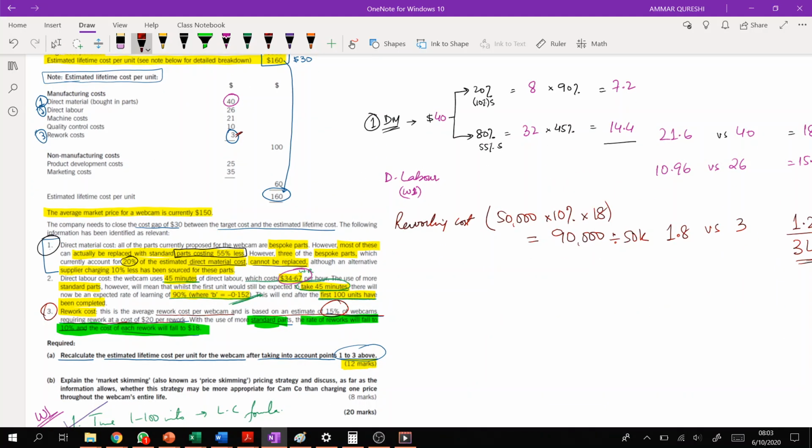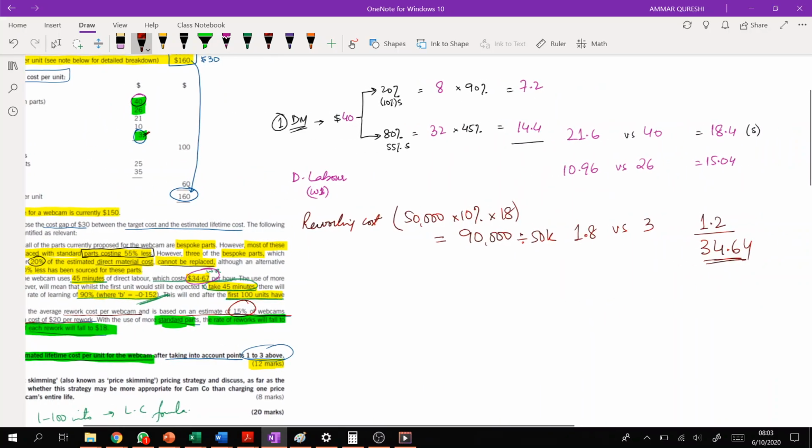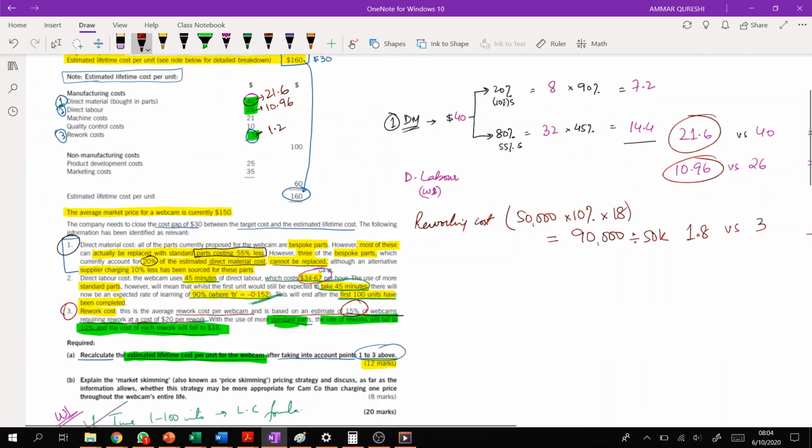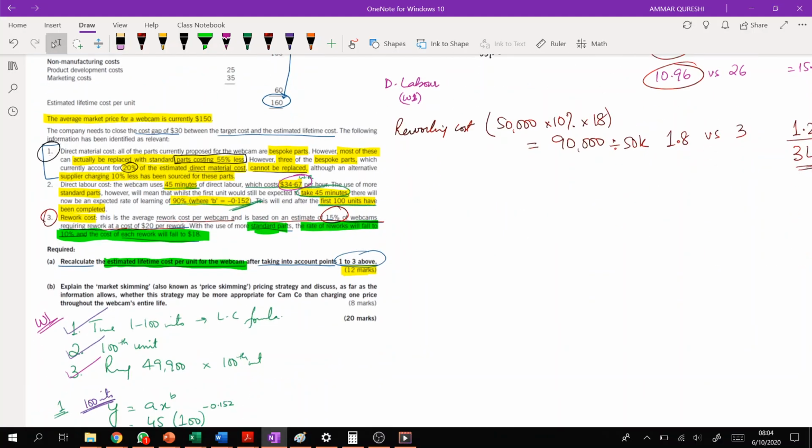The examiner wants you to recalculate the estimated life cost per unit for the webcam. So you just need to replace this 40 with 21.6, this 26 with 10.96, and 3 with 1.2, and just add all these figures. You can recalculate it, right? So that's the end of the first part.